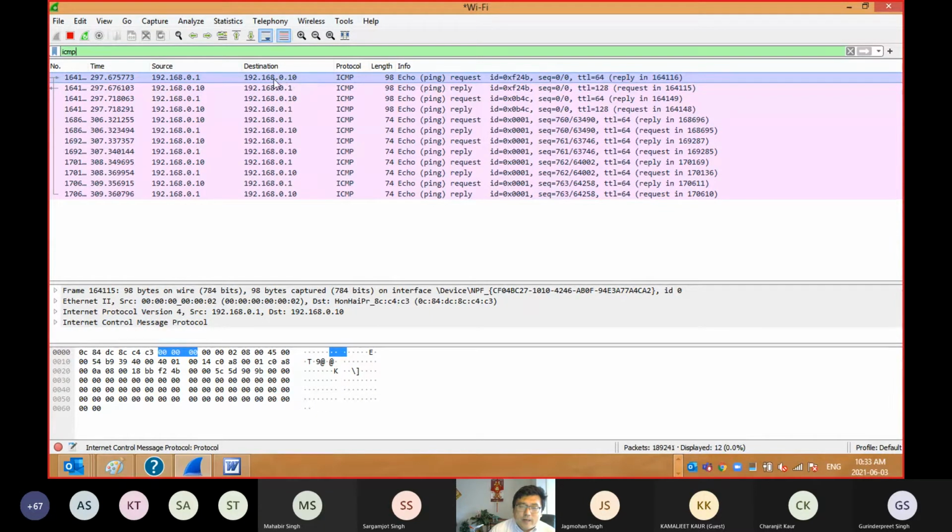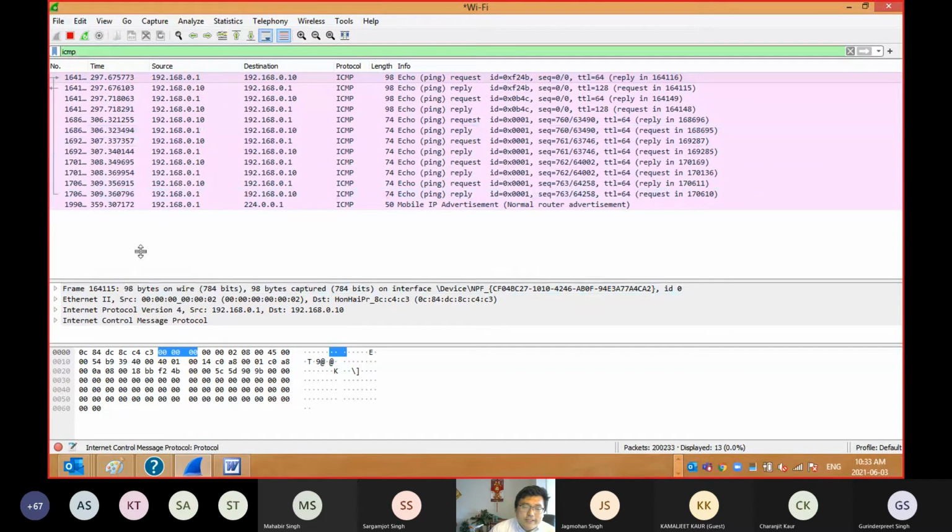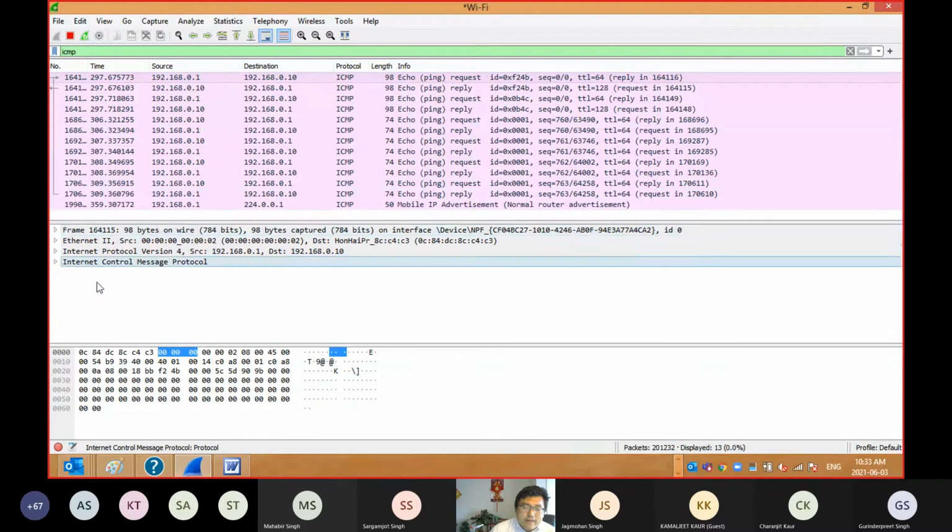From source to destination, and from destination to source, request and reply, for different packets. You can see they are different frames with different packet numbers during this period. We omit that, and we look at this.